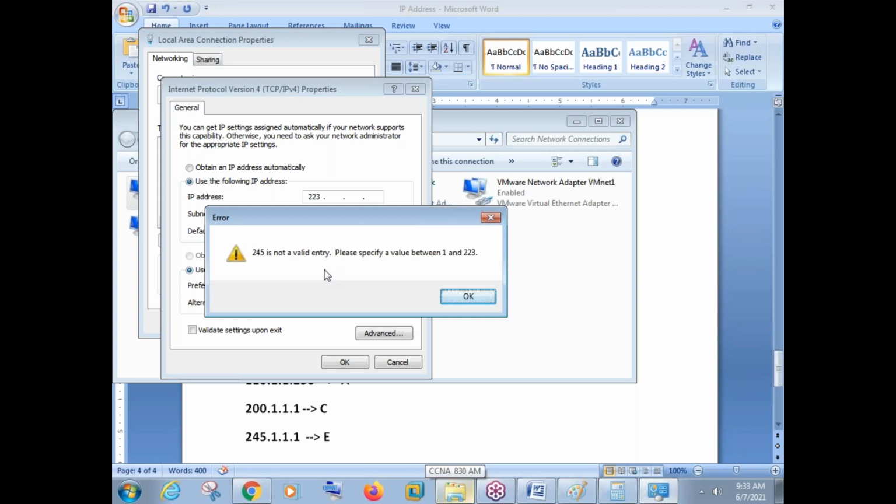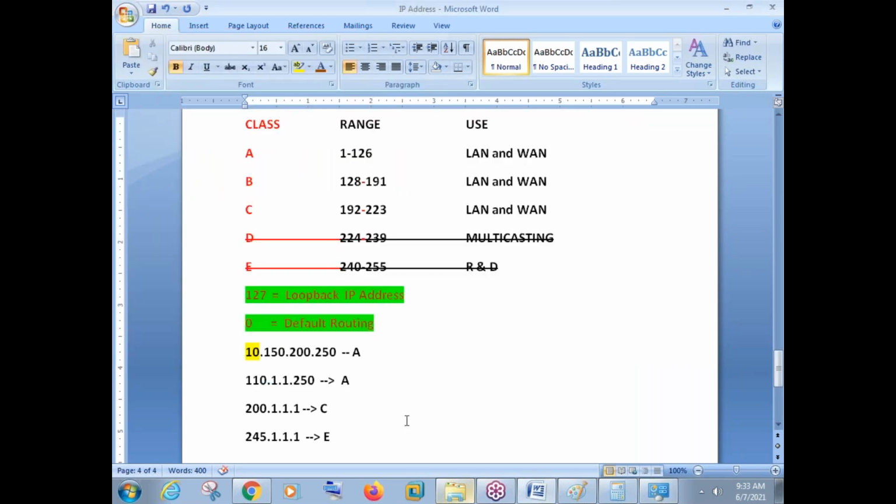245 is not a valid entry. Please specify a value between 1 and 223. It's a very big statement there, guys. So listen carefully, please. If you want to assign IP version 4, the first octet should be from ABC class.